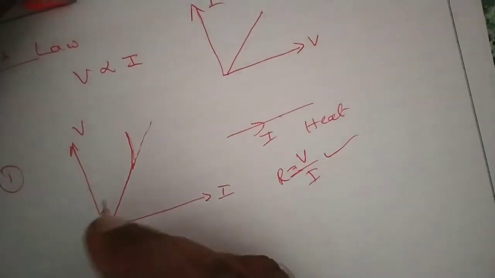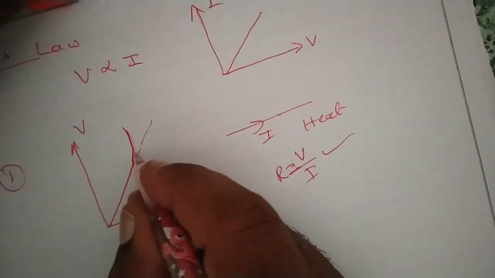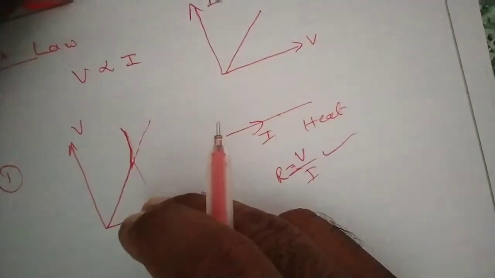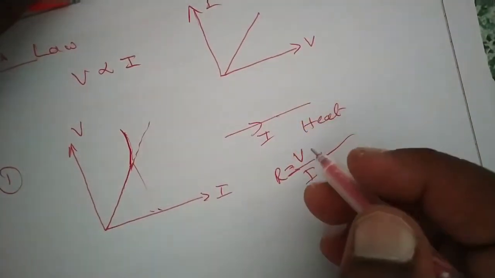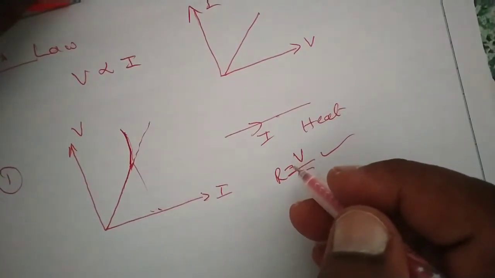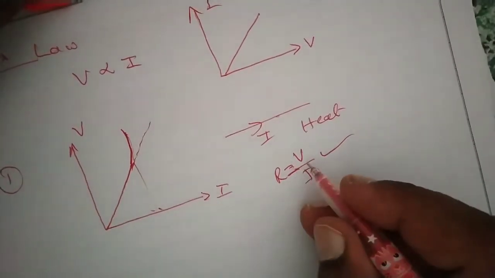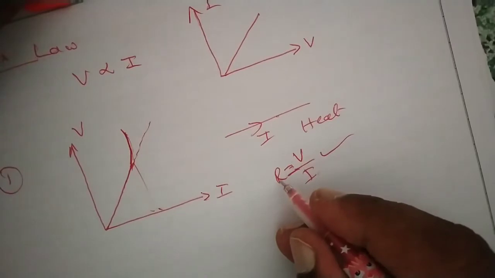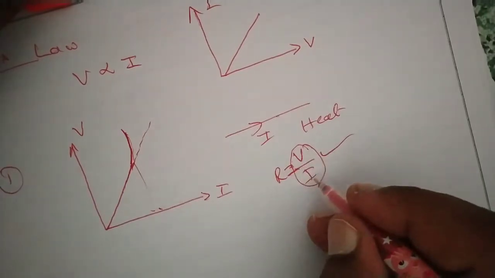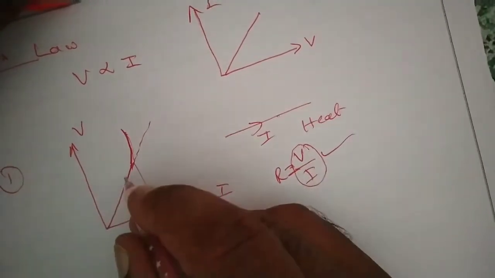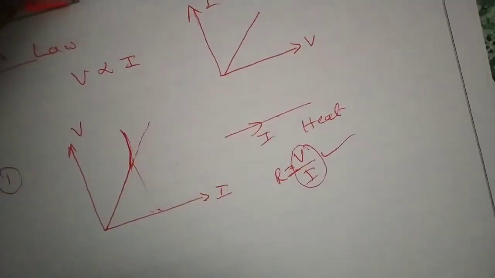So this is one limitation. Means the graph will become non-linear. It's a curve graph. Instead of a straight line, it becomes a curve at high values of current, because in the wire heat is produced, and by the heat the temperature is increased. We know that in the case of resistors, metals, conductors, when temperature is increased, resistance also increases. Resistance is the ratio of potential difference and current. Resistance is increasing means this ratio is also increasing. Means with respect to I, voltage is increasing gradually, so the graph will shift towards voltage and become non-linear. Non-linear means it is not obeying Ohm's law.